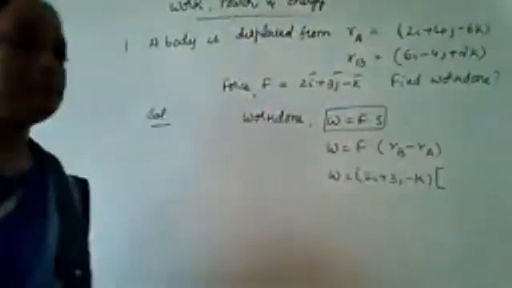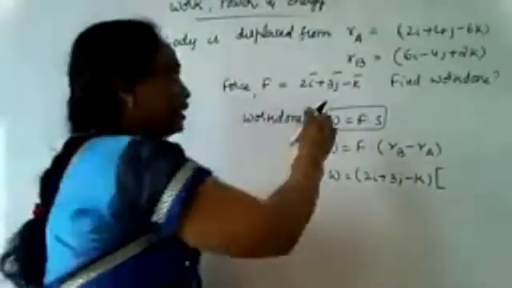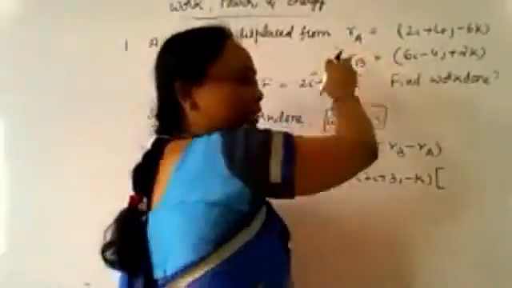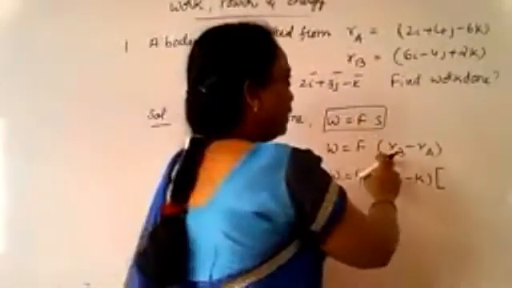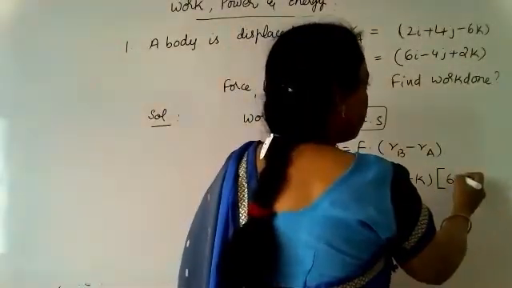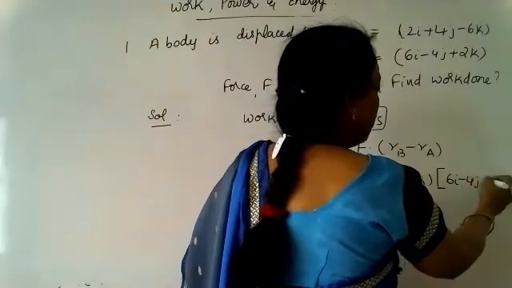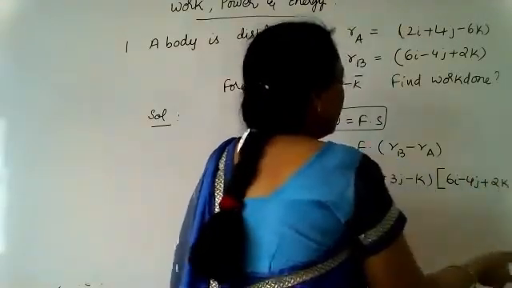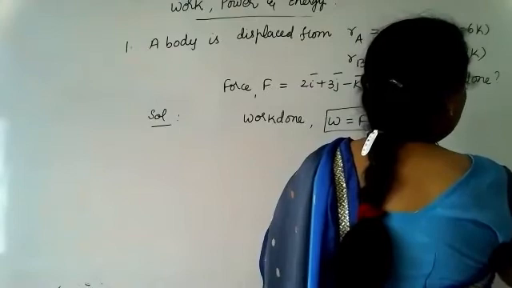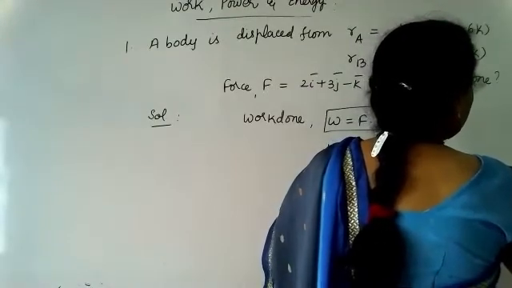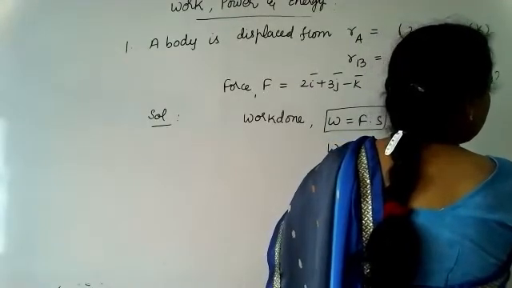So RB, displacement. Here the displacement is not directly given. Therefore we take RB minus RA as 6i minus 4j plus 2k, minus (2i minus 4j plus 6k).